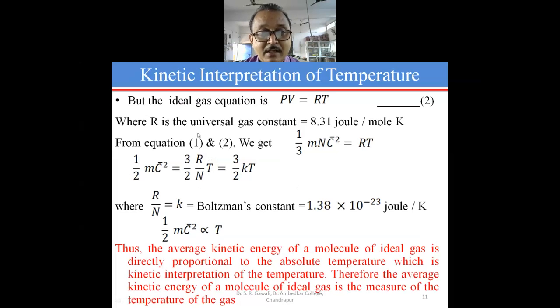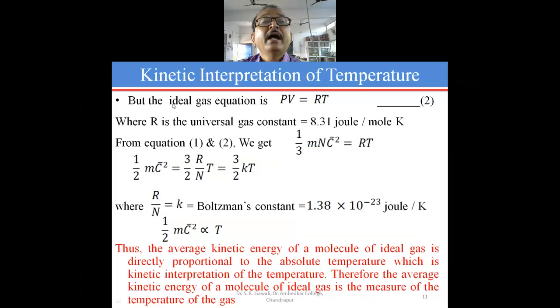But the ideal gas equation is PV is equal to RT for 1 mole of an ideal gas. If there are n number of molecules, then the ideal gas equation is PV is equal to nRT. Here we have considered 1 mole of ideal gas, and therefore we have substituted n is equal to 1.